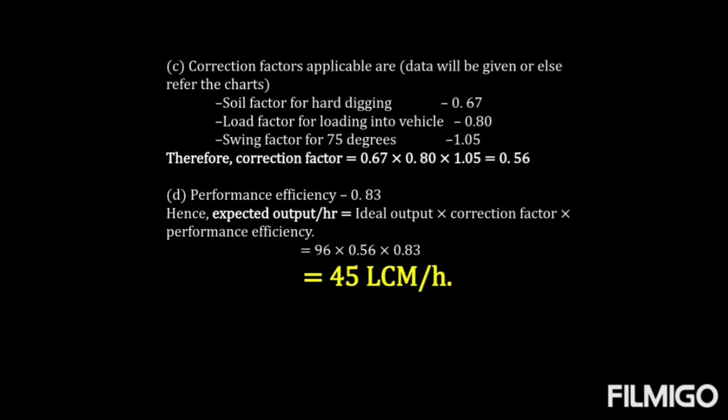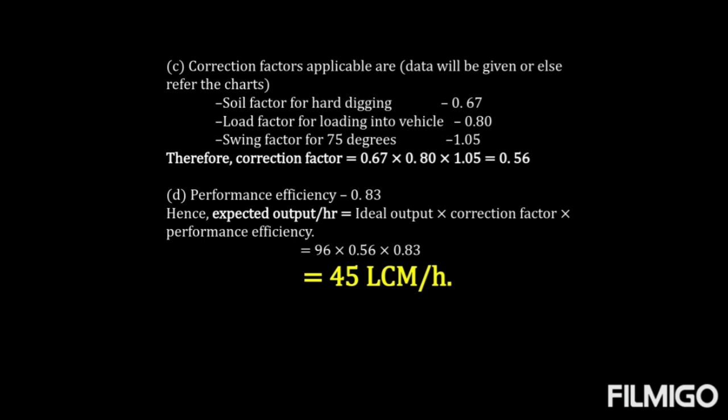Now coming to the next part, the correction factors. There are different correction factors which we are supposed to apply: the soil factor for hard digging, load factor for loading into vehicles, and swing factor for 75 degrees. All those are already available in the data sheets, and we just have to multiply them. We get a correction factor of 0.56. In the first part, the backhoe output, the 0.8 is given from the charts. The last part is the performance efficiency of 0.83, which is already given to us in the problem.